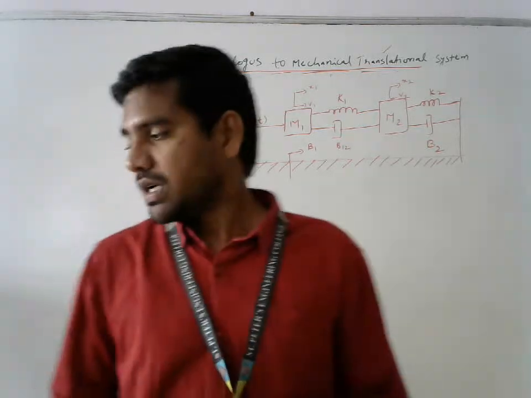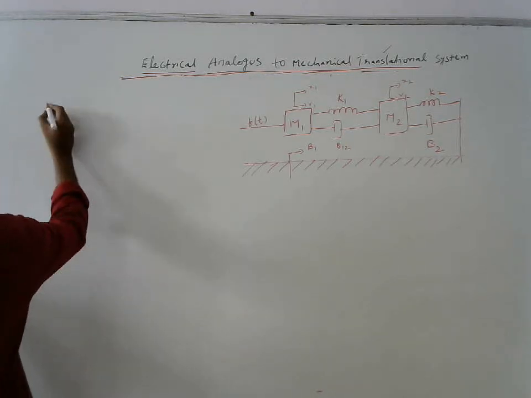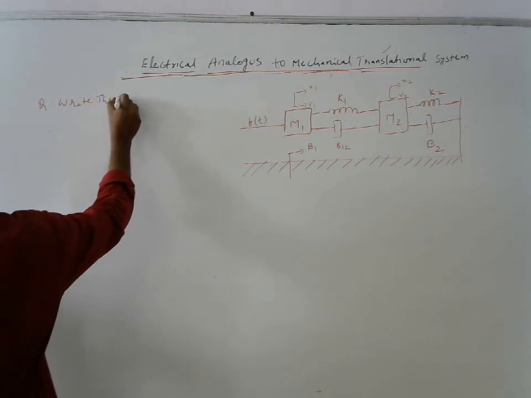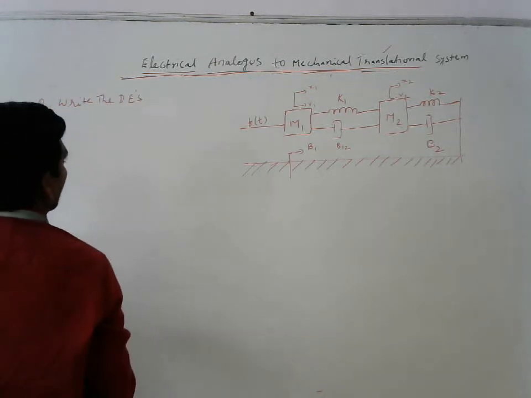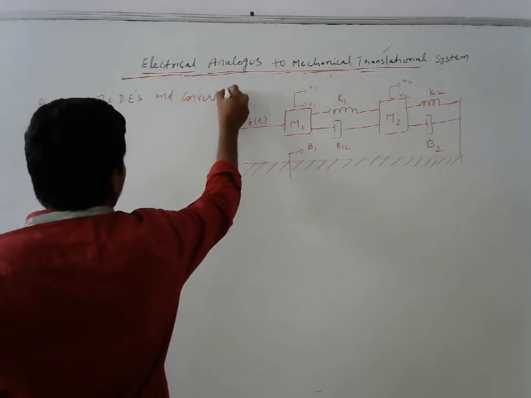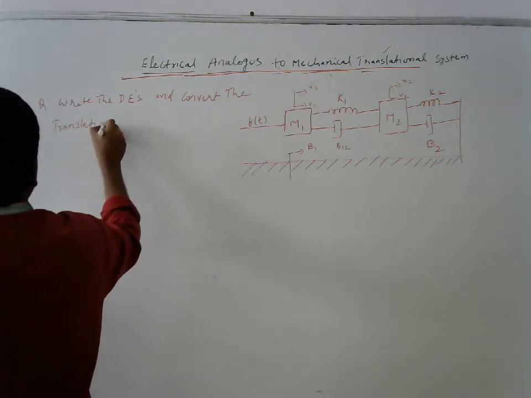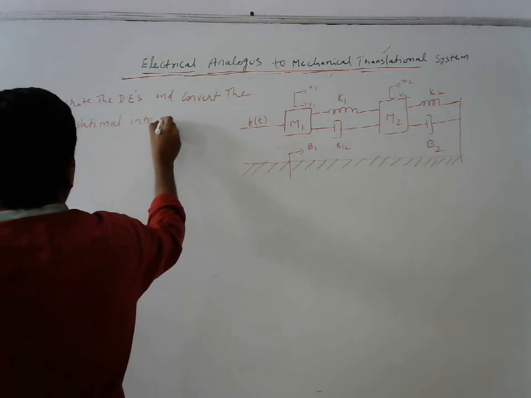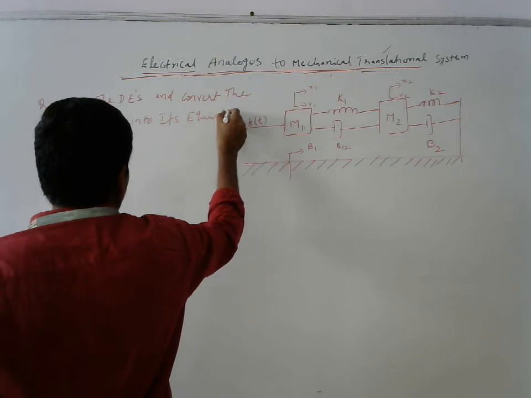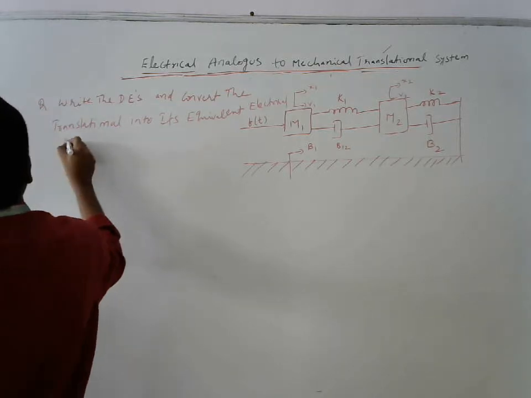The question is: write the differential equations and convert the translational system into its equivalent electrical network.